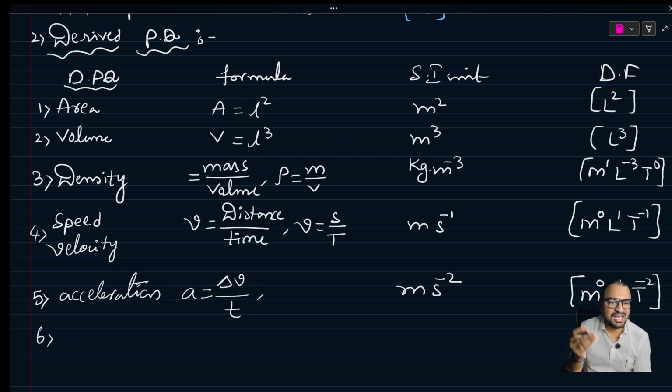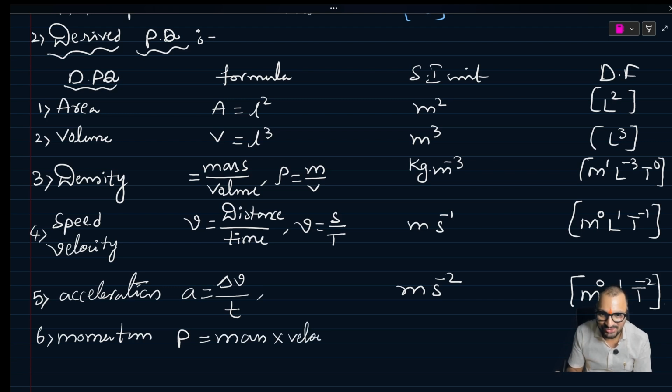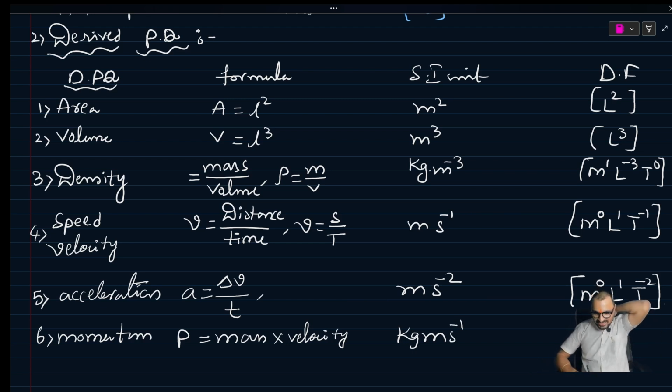Acceleration is there. Mass. So I will write momentum. Momentum is equal to mass into velocity. Momentum P is equal to mass into velocity. Mass kg, velocity meter per second.